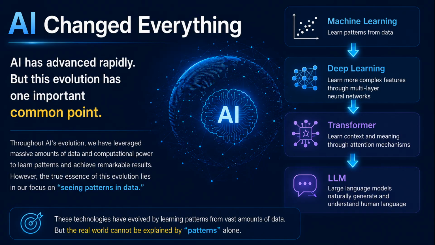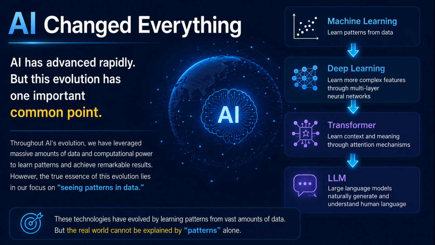What do LLMs and GNNs have in common? From machine learning and deep learning to transformers and today's large language models, AI has advanced at an extraordinary pace. Yet beneath all of these technologies lies one fundamental principle. They all learn patterns from data. By processing larger amounts of data and discovering recurring structures and relationships, AI has become capable of recognition, prediction, and even generating natural language. In other words, although the models and training data have evolved dramatically, the core idea has remained the same. AI learns patterns.